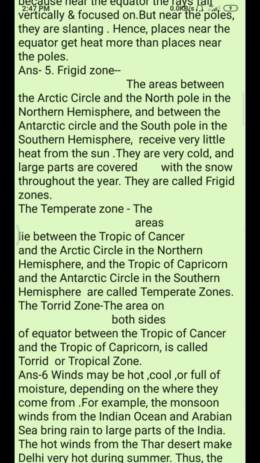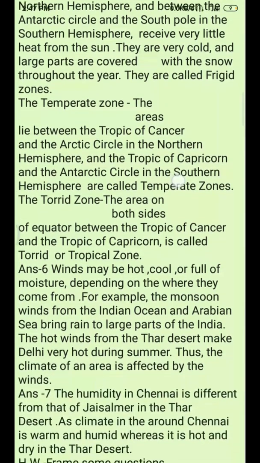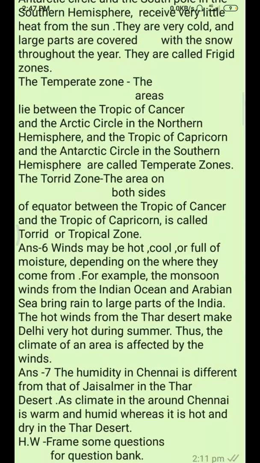Now second zone is the temperate zone. The area that lies between the Tropic of Cancer and the Arctic Circle in the northern hemisphere, and the Tropic of Capricorn and the Antarctic Circle in the southern hemisphere is called the temperate zone. Now third one is the torrid zone. The area on both sides of the equator between the Tropic of Cancer and the Tropic of Capricorn is called the tropical or torrid zone.